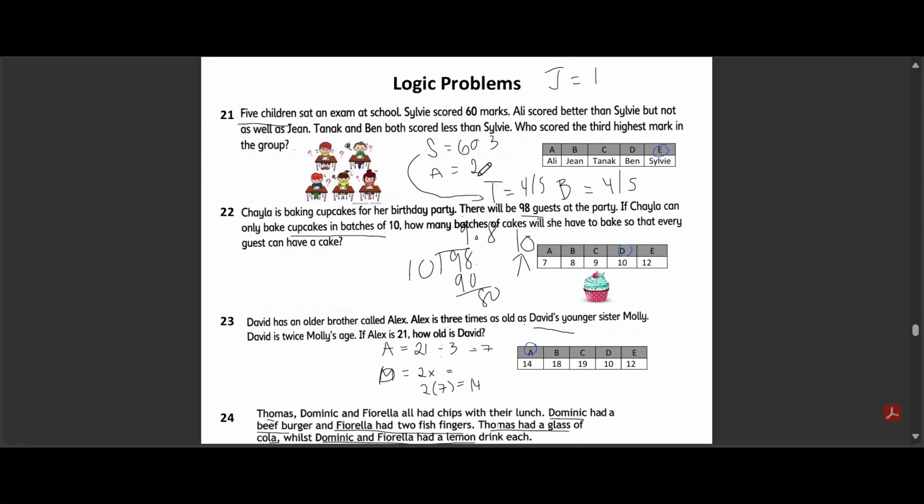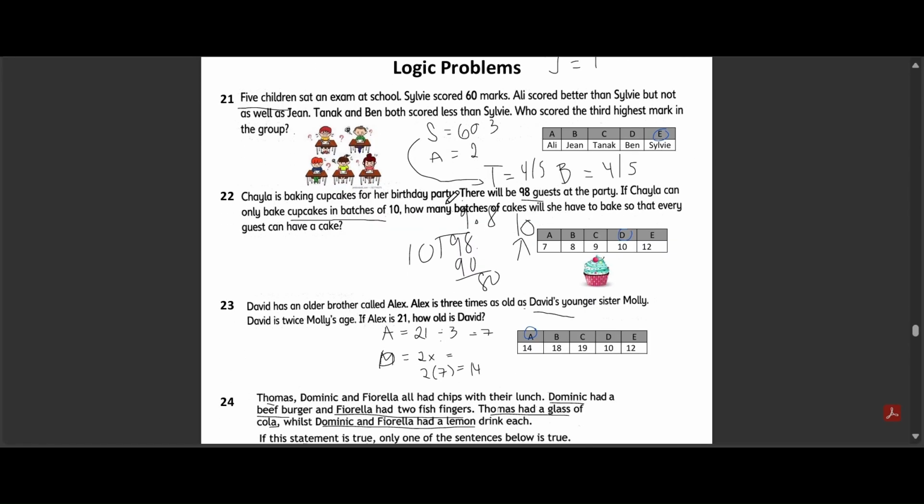Question 21. This is a word problem. 5 children took an exam. Sylvie scored 60 marks. Ali scored better than Sylvie, but not as well as Jean. Tanik and Ben both scored less than Sylvie. Who scored the third highest mark in the group?